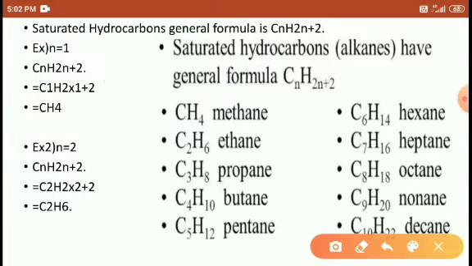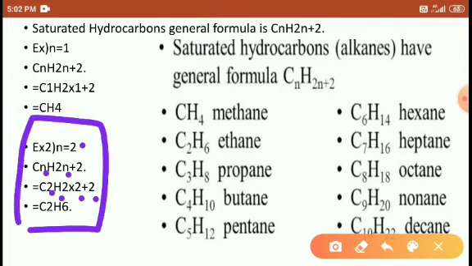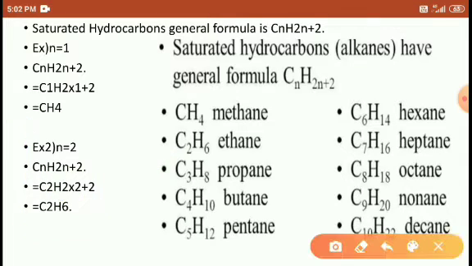Yes, students. Similarly, in this general formula, n is equal to 2. In place of n, you substitute 2. If you substitute, C2 and 2 times 2 plus 2, that is C2H6. That is ethane, right, students? So with the help of this general formula, we can determine how many hydrogens are required for a specific number of carbon atoms.